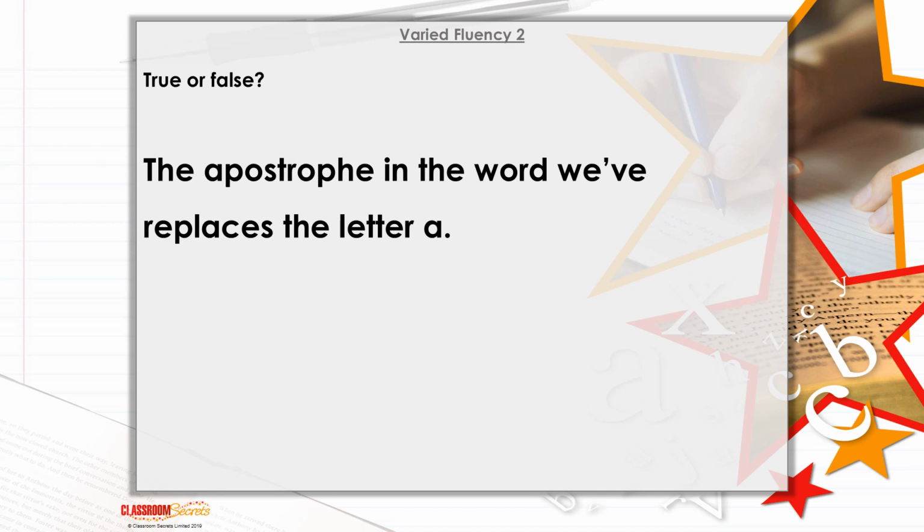Okay, true or false? The apostrophe in the word we've replaces the letter A. Let's think about that again. The apostrophe in the word we've replaces the letter A. So if I were to put the word we've into a sentence, I'd say we've been off school for a little while now. We've been off school. What two words am I replacing by using the word we've?